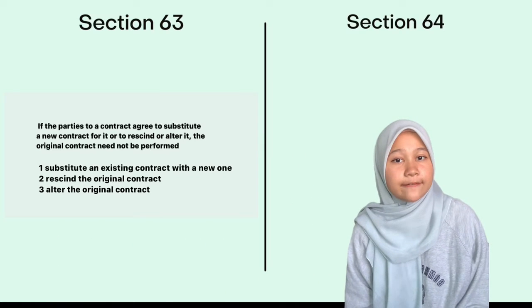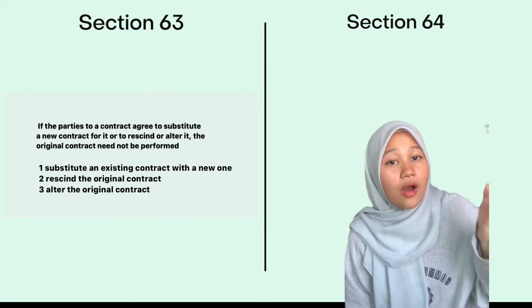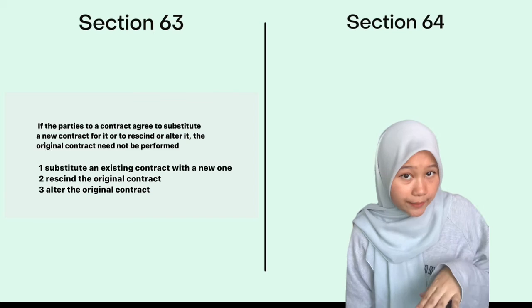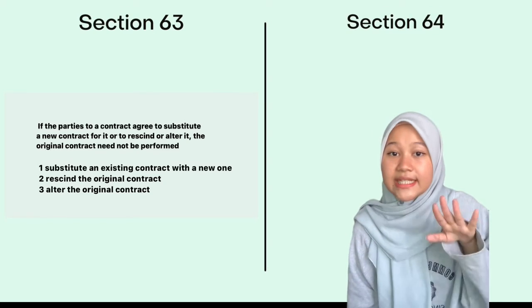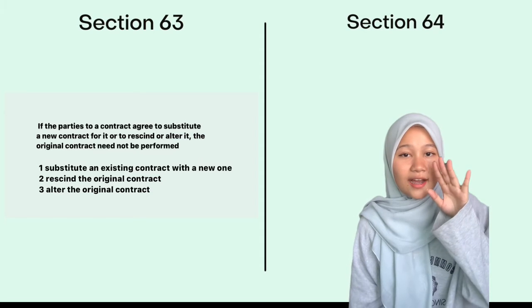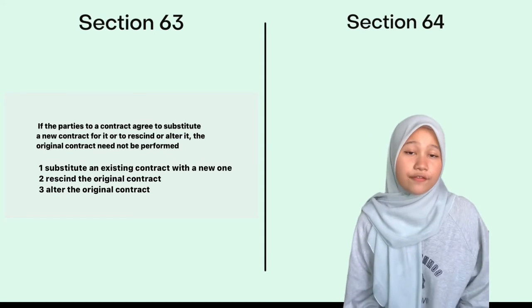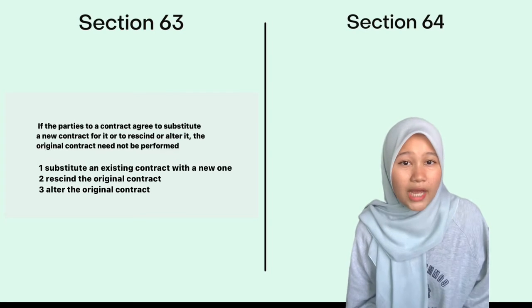Section 64 defines that every promisee may dispense with or remit, wholly or in part, the performance of the promise made to him, or may extend the time for such performance, or may accept instead of it any satisfaction which he thinks fit. The application of dispensation or remission of performance provided under Section 64 can be seen under